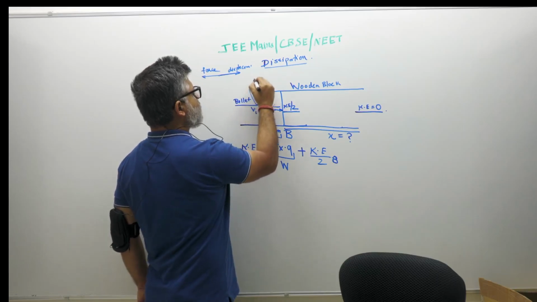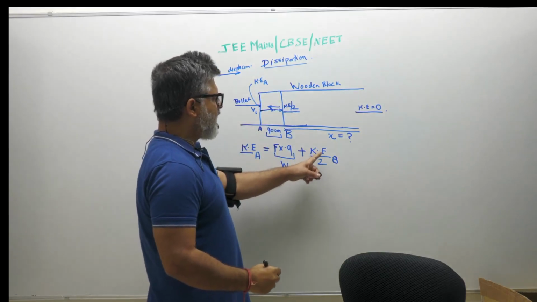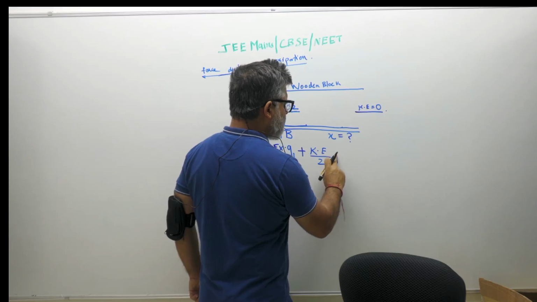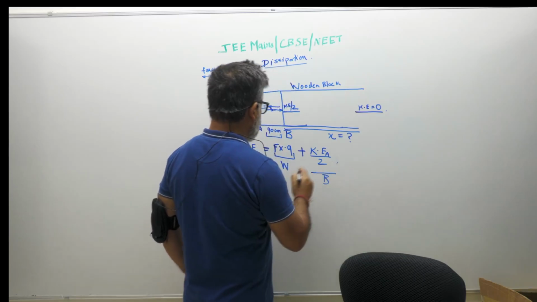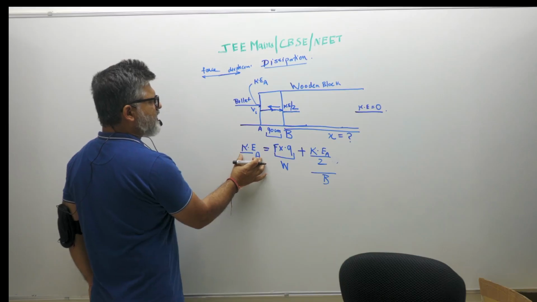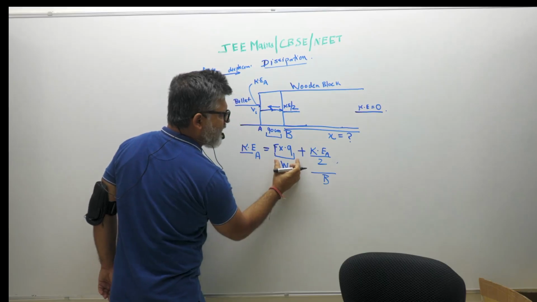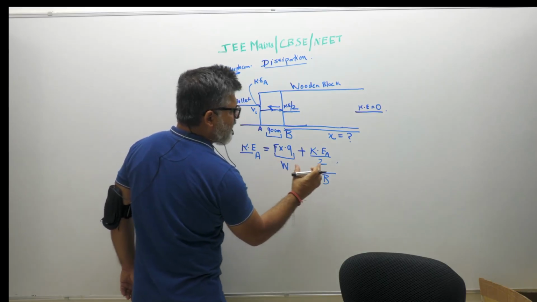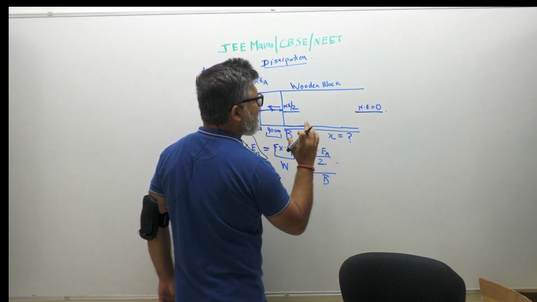So here it was Ke at A, and now Ke by 2 at B. So the kinetic energy at A got utilized in overcoming the friction here, and the balance energy at B is now half the kinetic energy.